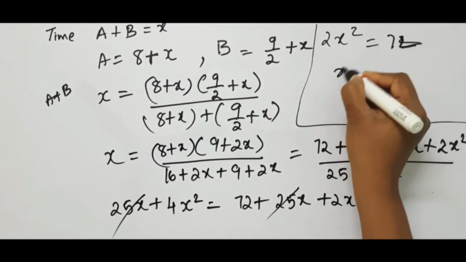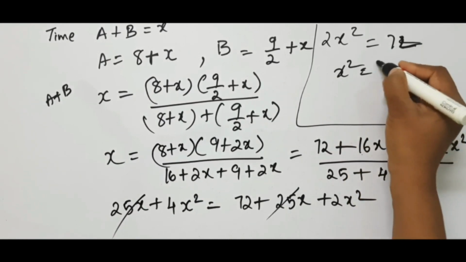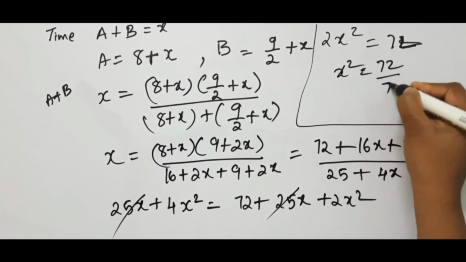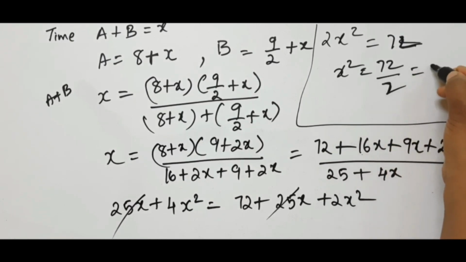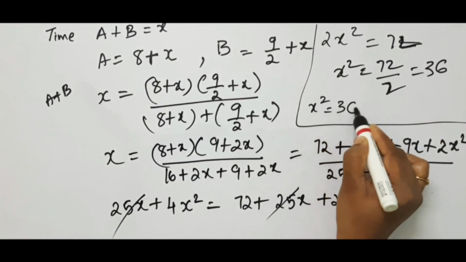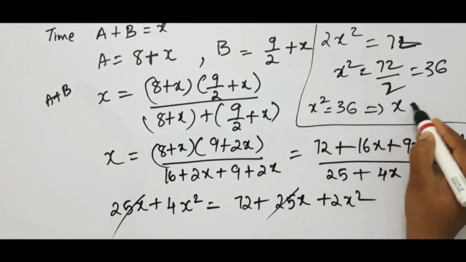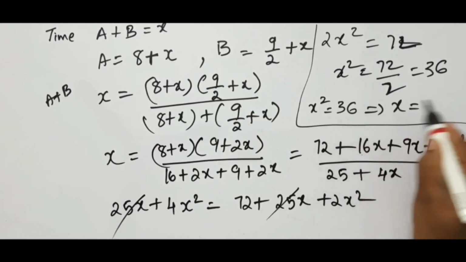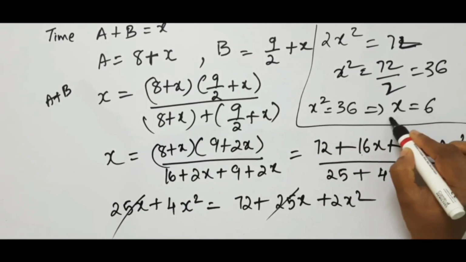So X square is equal to 72 by 2, which is 36. So X is the square root of 36, which is 6. So X is 6.